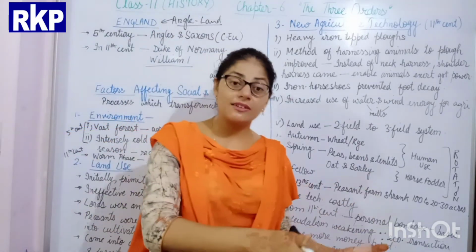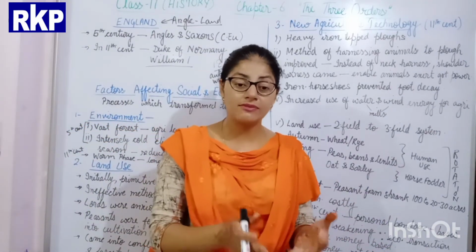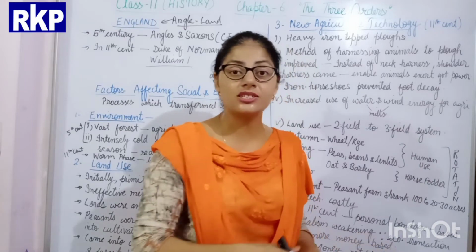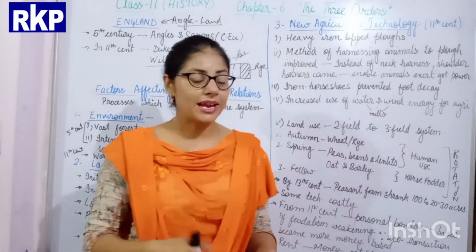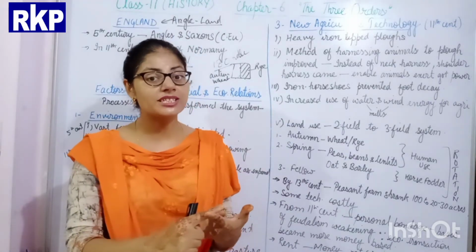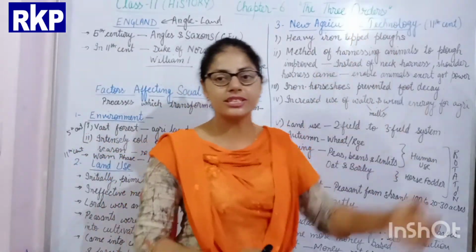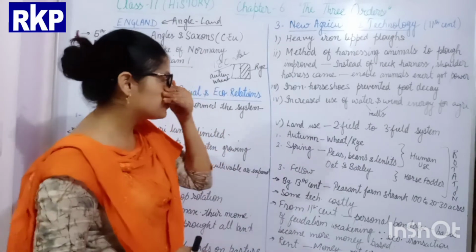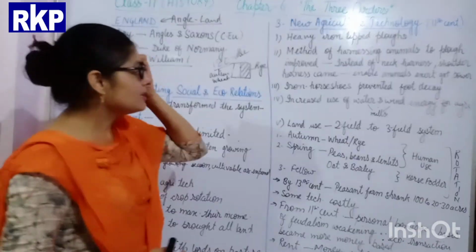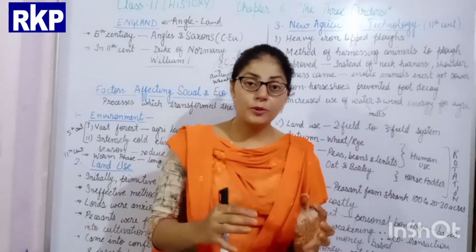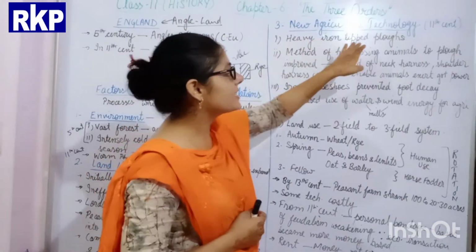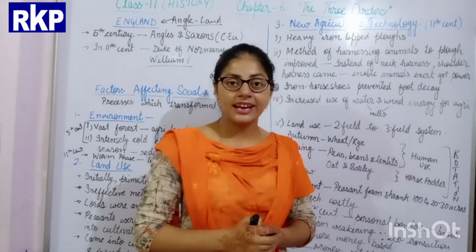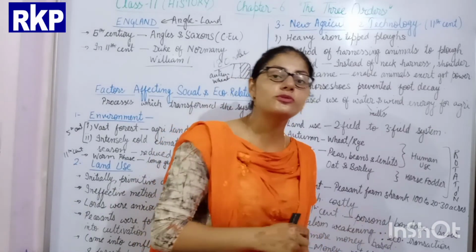What happened in the 11th century, as I told you, was a time period of many changes. The climatic condition also changed from colder to warmer, and many other changes came. One more important change was the new agricultural technology which came in Europe. Instead of the wooden plough drawn by oxen, the heavy iron tip plough was invented, and it started to be used by the peasant.